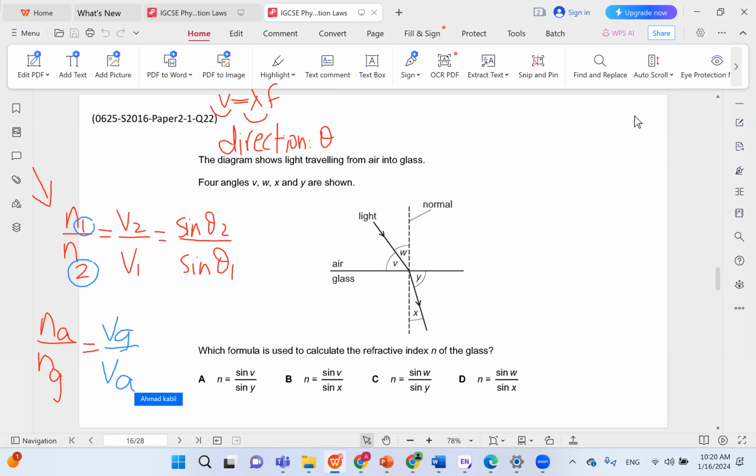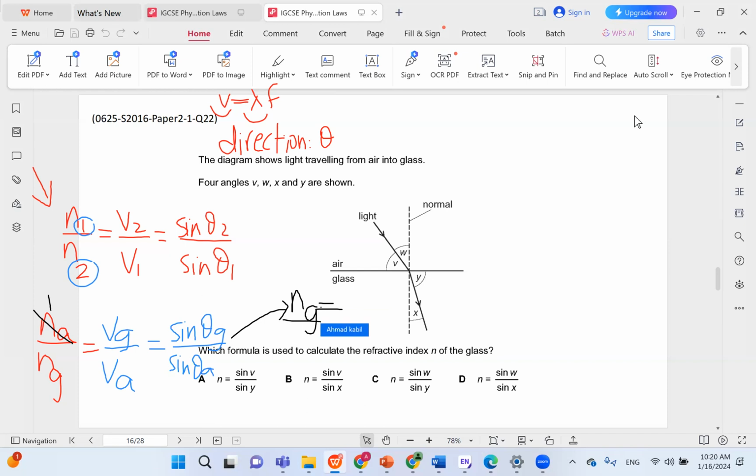And sine theta glass over sine theta air. Right? And one other thing you should know is that n air is actually always 1. So this n air here, this is always 1. So if we want to get n glass, what would we do? We would just flip this equation to get a different equation. We just get n glass over 1, which really doesn't matter. We don't have to write it. I'll just write it for clarity.